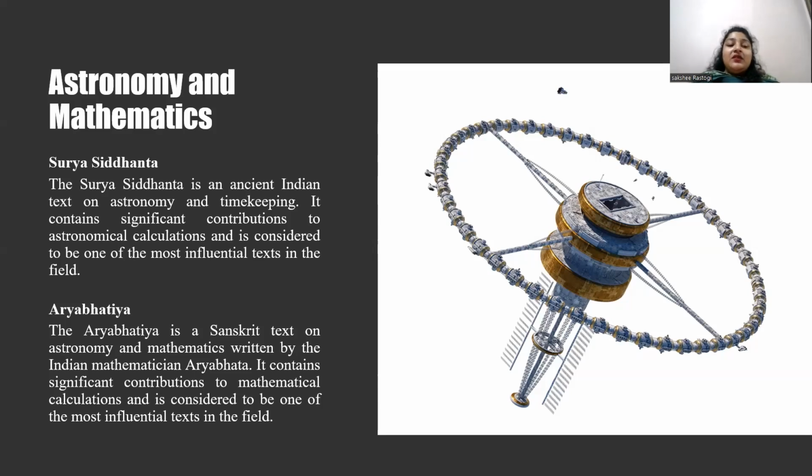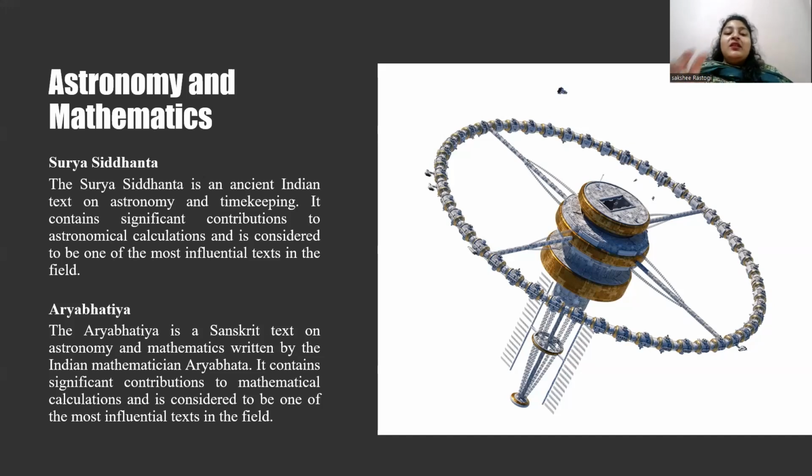So, what is mathematics? Mathematics is the development of the decimal system. India is the first civilization to use a decimal system with digits 0 to 9. Concept of zero: the Indian mathematician Aryabhata, 476 CE, is credited with inventing the concept of zero. Place value system: Indians developed a place value system where each digit in a number has a place value, which is unit, tens, hundred, etc. Arithmetic operations: Indians developed rules for the arithmetic operations like addition, subtraction, multiplication, and division.